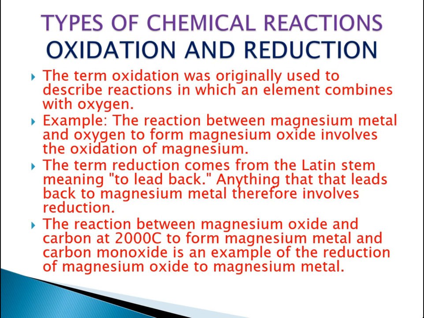We can take an example to form magnesium metal: we take carbon and magnesium oxide, which will give us magnesium metal. Carbon only helps magnesium oxide give out the magnesium metal. The pure magnesium metal will be given out.